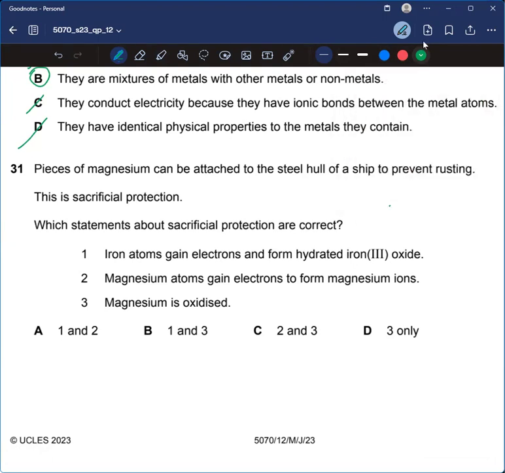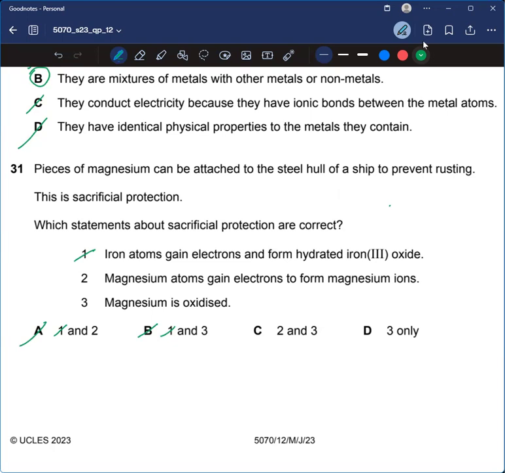Okay. 1. Iron atom gains electrons and forms hydrated iron oxide. And sacrificial protection is basically preventing water or air from reacting with iron. So iron is not reacting. So 1 is definitely not correct. So the options which have 1 can be cancelled out. A and B are not correct.